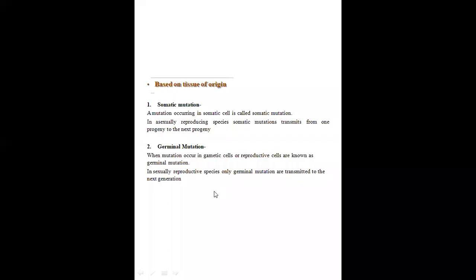For the next generation in many ways. Okay, then they are having, that's why it's important, because it is transmitted to the next generation through sexual reproduction.